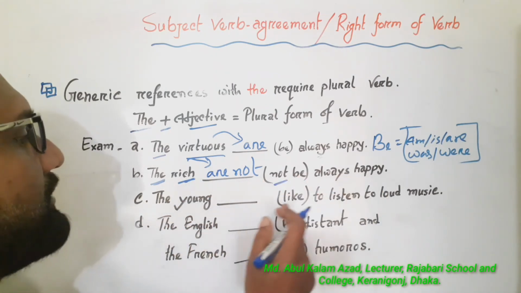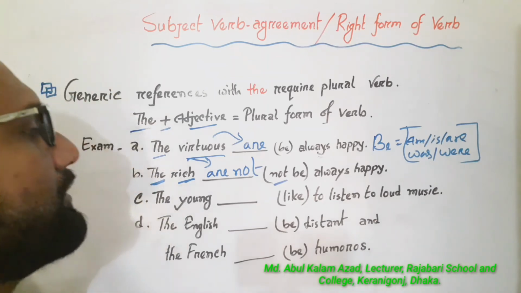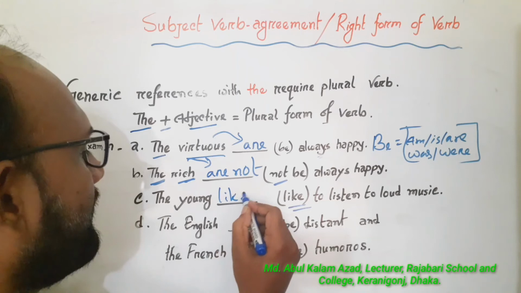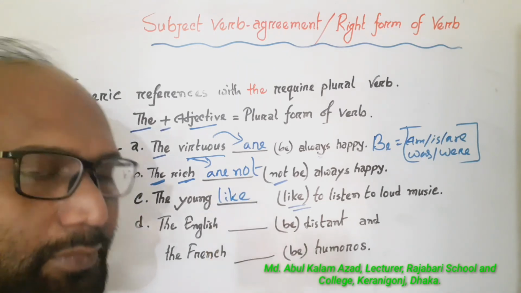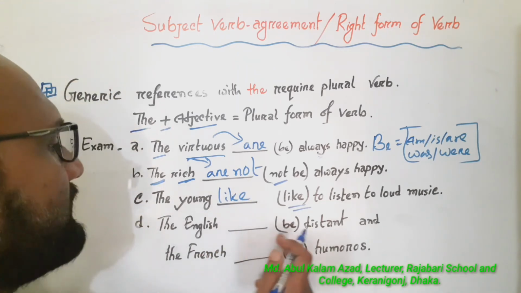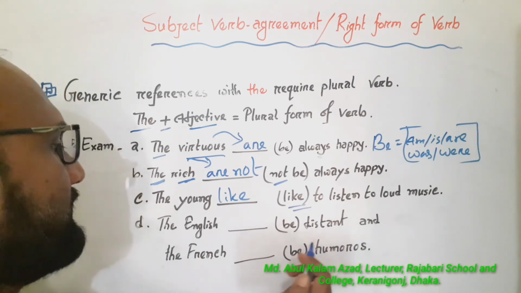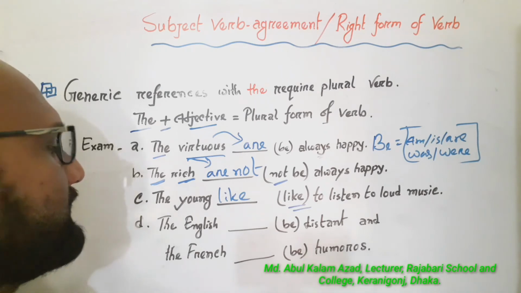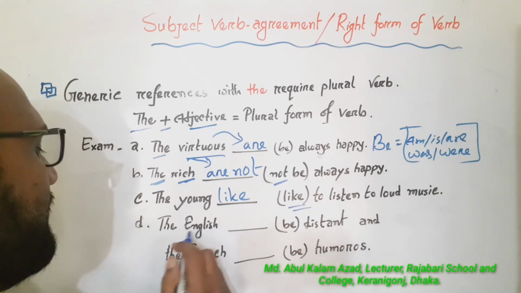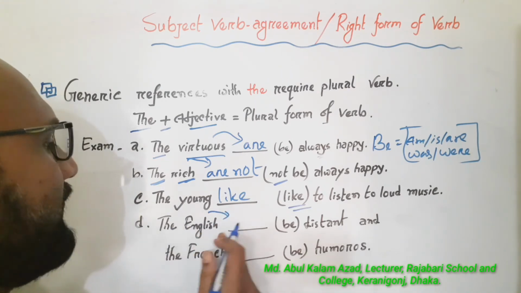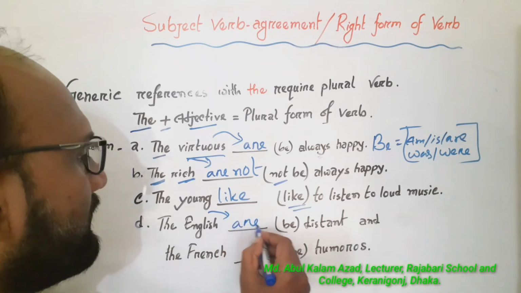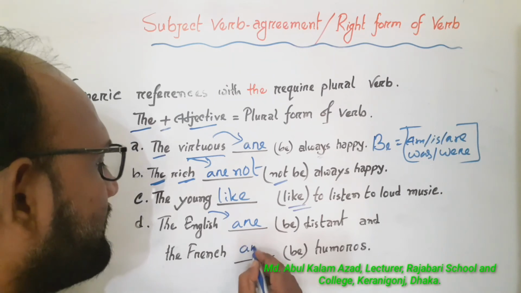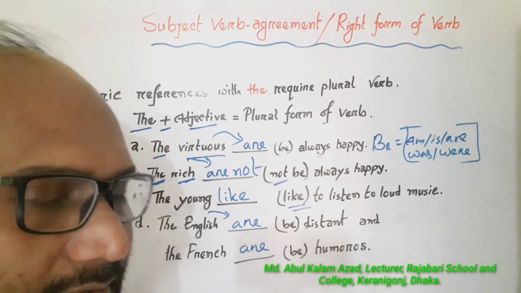The young, dash, like to listen to loud music. Here in the bracket, like is a plural form of verb. The English, dash, be distant, and the French, dash, humorous. After this subject, the English are distant and the French are humorous.